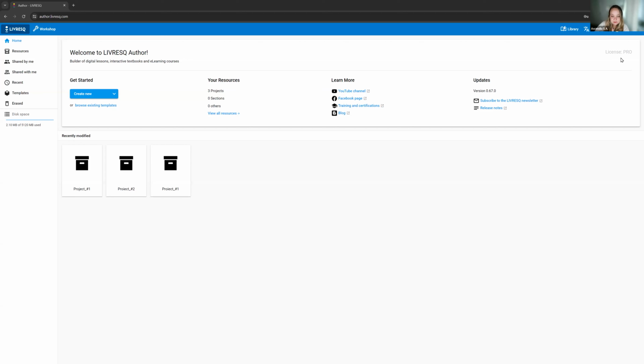You can use LIVRESQ for free. There are a lot of cool functions that are available to free users who don't want to pay for the premium. But anything to do with AI is for pro users only. You can see that I have a pro license because it says so up here. And if you start looking at the differences on our website, there are some others like the ability to share projects with other creators.